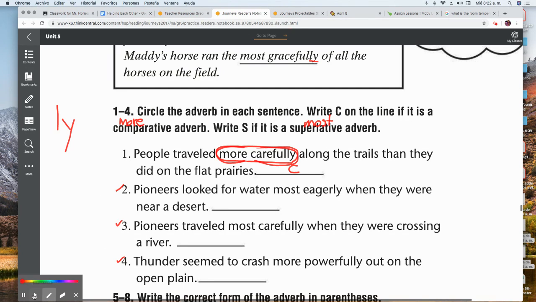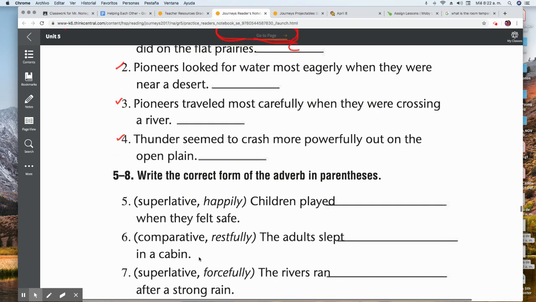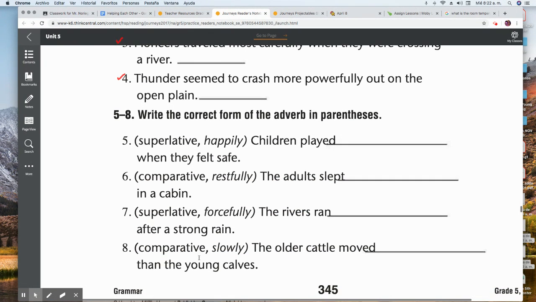Okay, let's go ahead and look at number 5 through 8. See what we need to do. Write the correct form for the adverb in parentheses. Okay, so it's telling us already superlative. Okay, again, for superlative adverbs, we write the word most before the adverb. You do not need to do anything to this word except to just write it on the line. Okay, using the superlative form. Okay, comparative, remember that for comparative, we write the word more before the adverb.